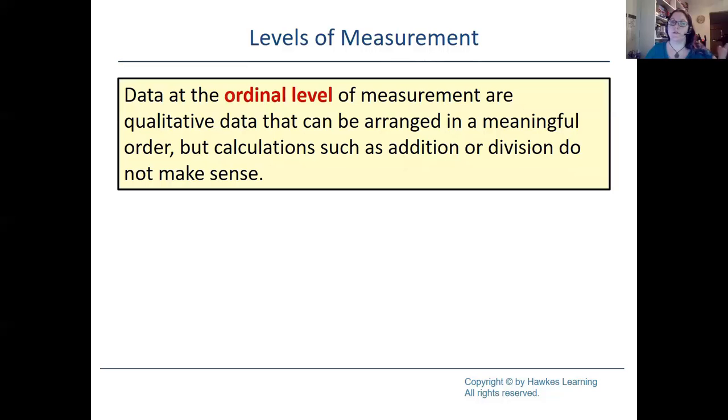One of the other ones we learned about is ordinal level. So data at an ordinal level of measurement is qualitative, again, words to describe, but they can be arranged in some type of meaningful order. Think of it as words that have an order to them in some type of meaningful order that you're using to describe or label. So small, medium, large, that would be ordinal level.